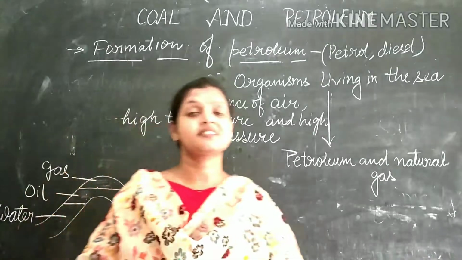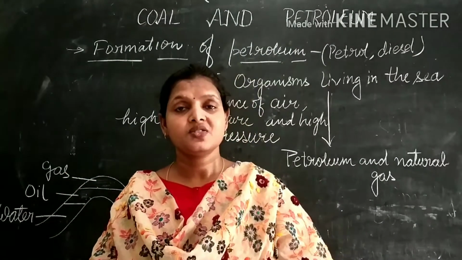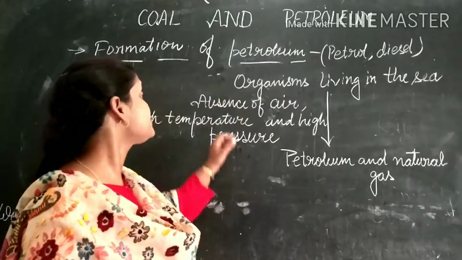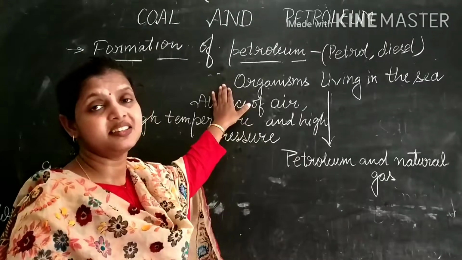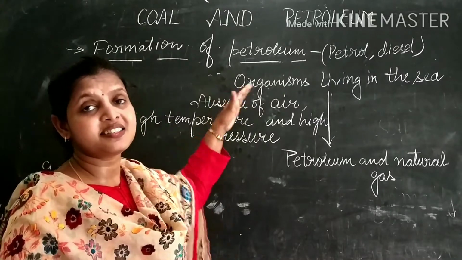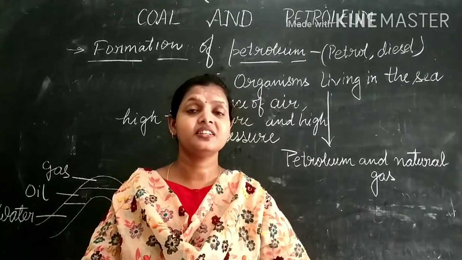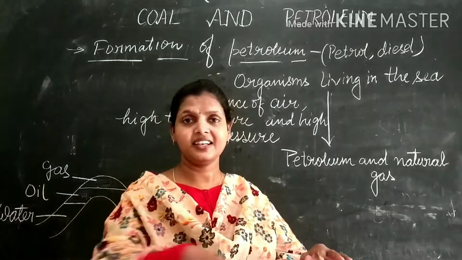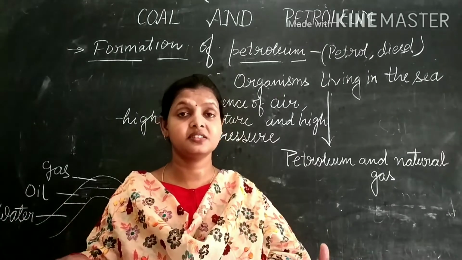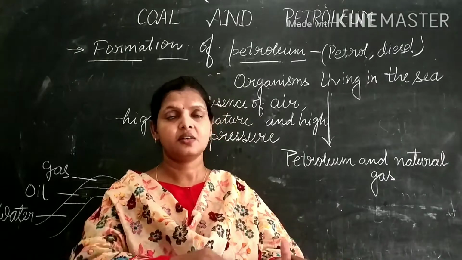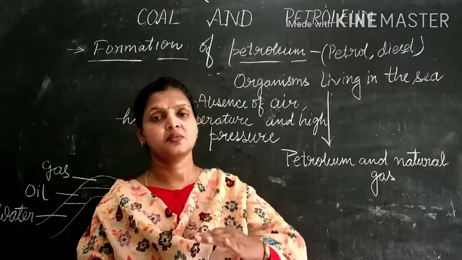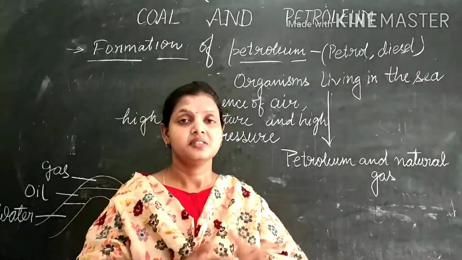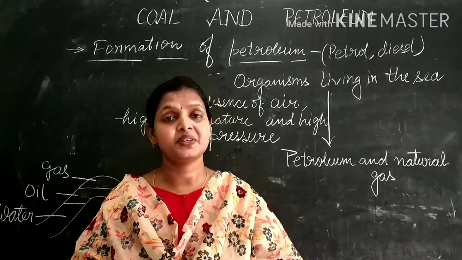Now we will discuss how petroleum is formed, the formation of petroleum. Petroleum is formed from organisms living in the sea. As they die, they sink and reach the bottom of the sea. On the layer of dead organisms, so many layers of soil are deposited, and their dead remains are compressed.